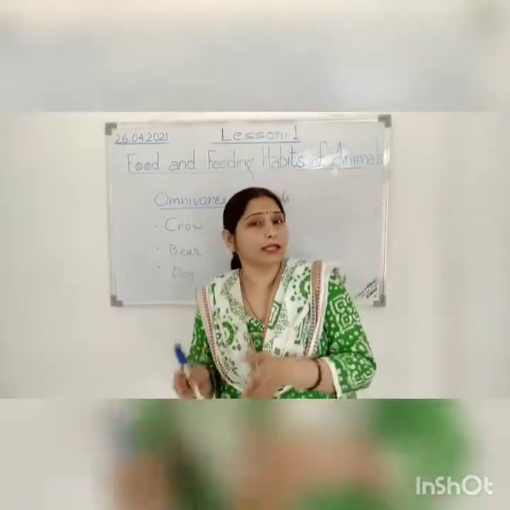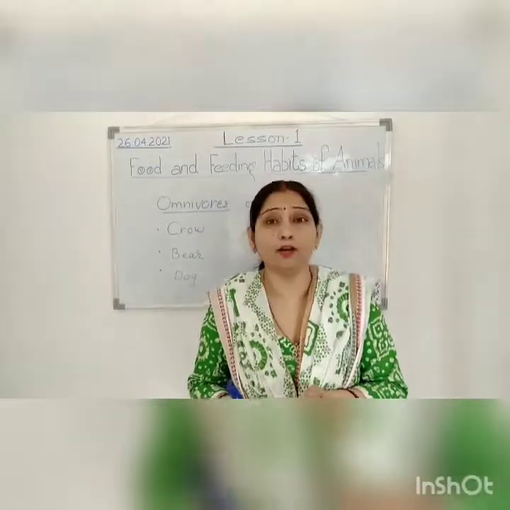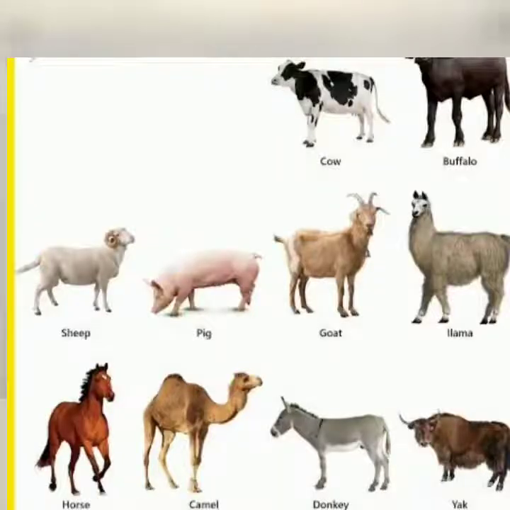But there are some other animals that you see, like goat, buffaloes, cows, right? Horse, camel. These animals, children, are very useful to us. They help us in many ways. And what are they called?